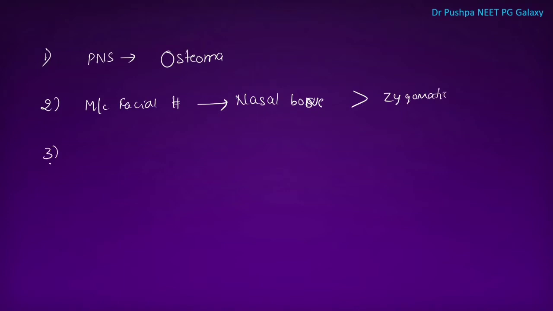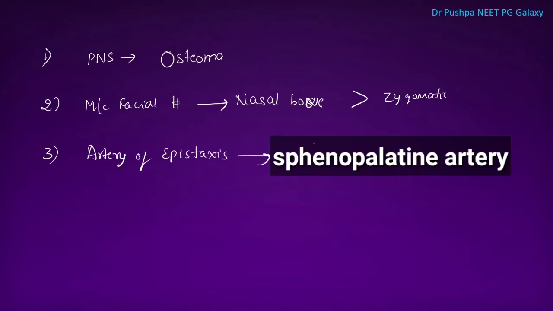Next point is, what is the artery of epistaxis? It is the sphenopalatine artery. Sphenopalatine artery is called the artery of epistaxis.